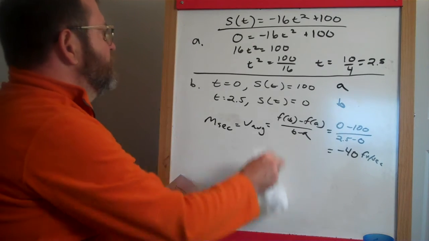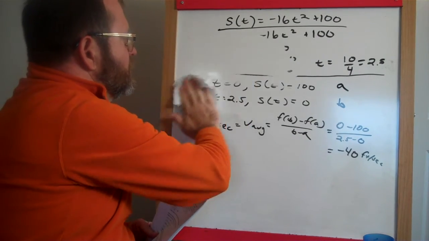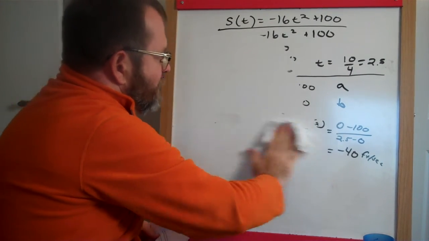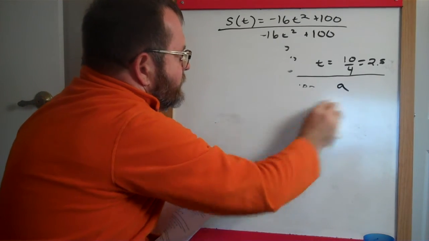Now we have that piece of information. Let me clear some of this out. We can use the part that actually involves the mean value theorem and so on. All right.